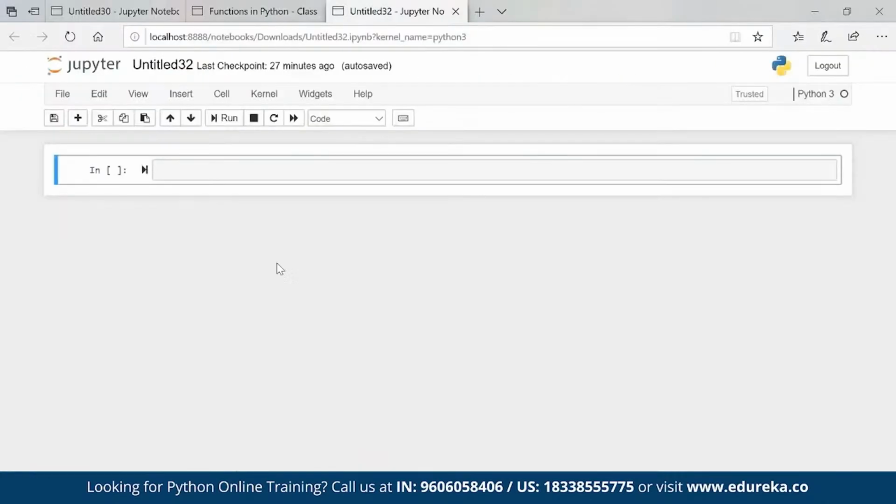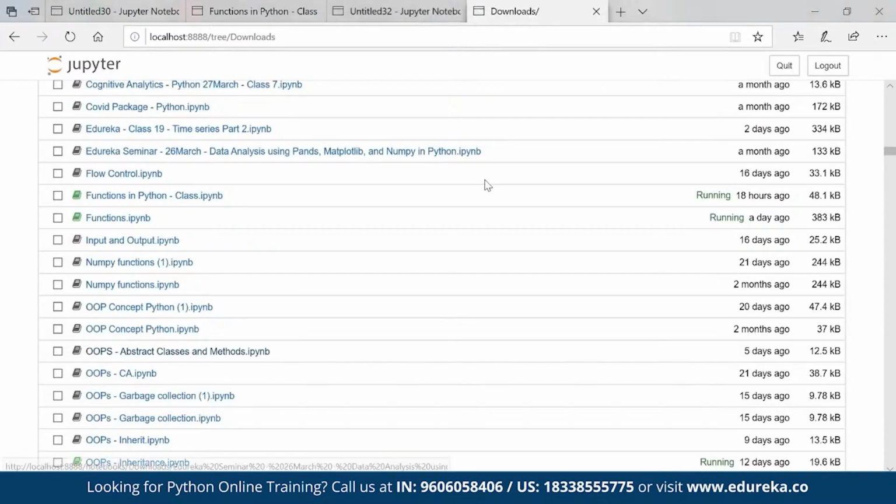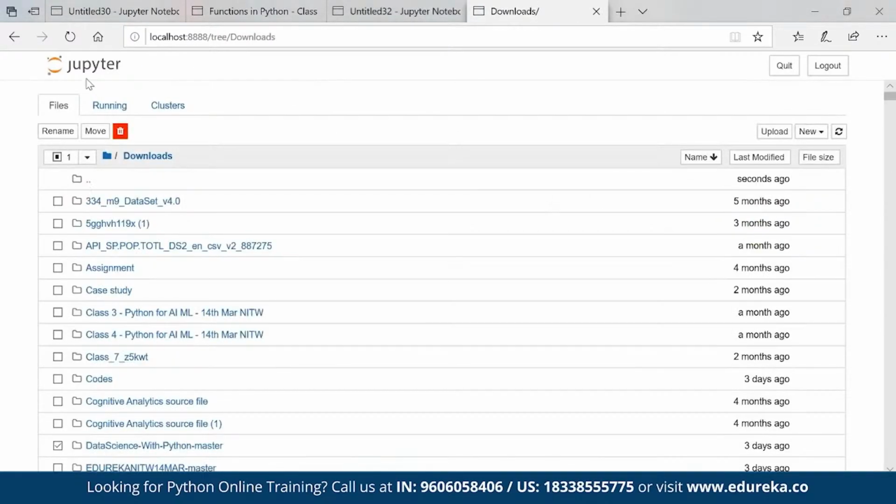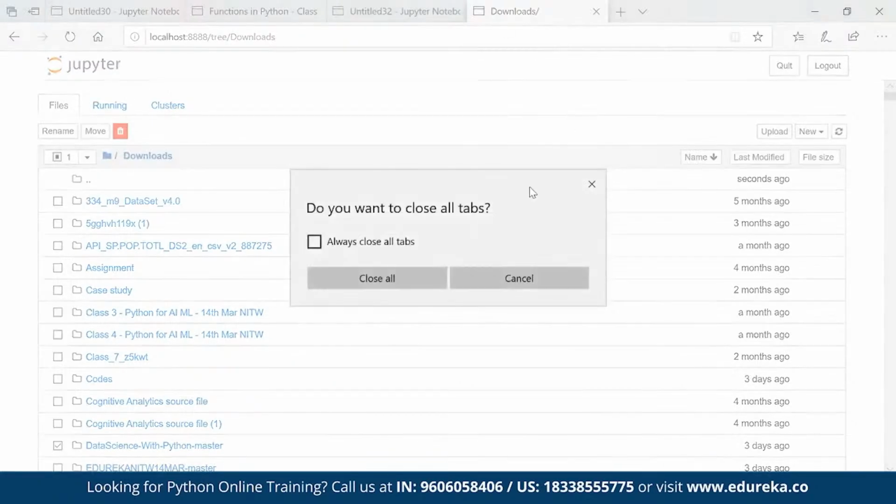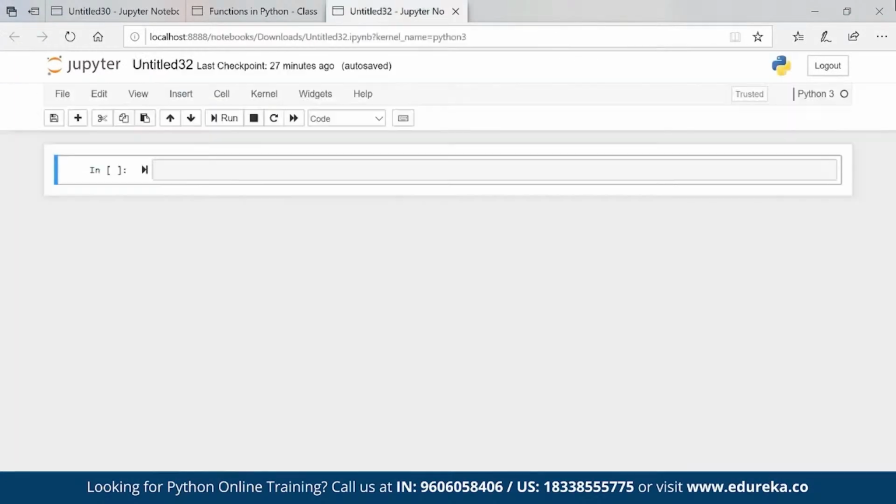Now, this is my Jupyter Notebook. Once you open Jupyter, this is how it will look, and this is the page of Jupyter. The name Jupyter comes from JU for Julia, PY for Python, and R for R programming. So basically, there are three programming languages which can be run using Jupyter Notebook. That's why it is named Julia, Python and R, Jupyter.